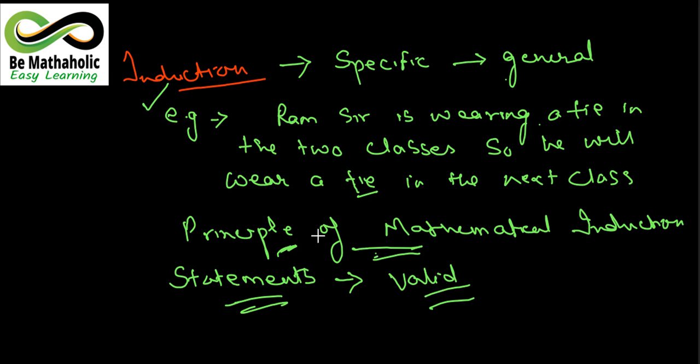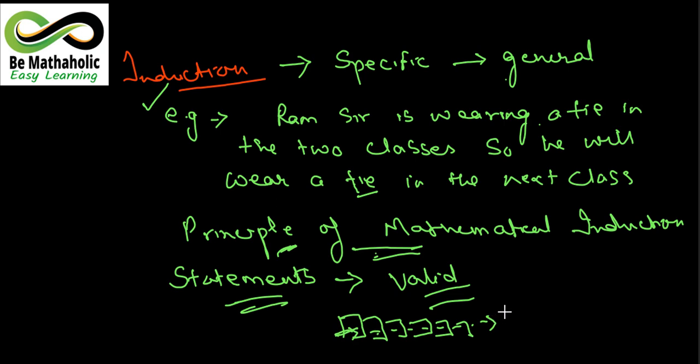And we can take another example of general induction. If you have arranged many books in a proper row or column, and if you push one book, then definitely the other books are going to fall with the first book. As the first book falls, the other books fall. So even if we push only one book, the other books also fall in the same manner. This is one of the examples which I have quoted.